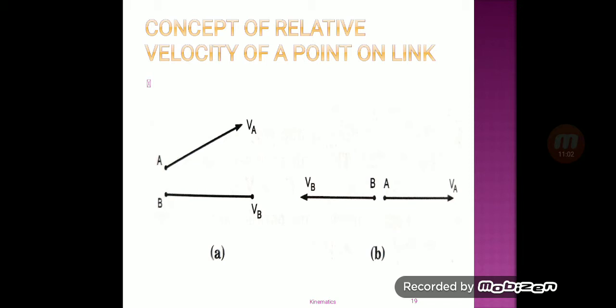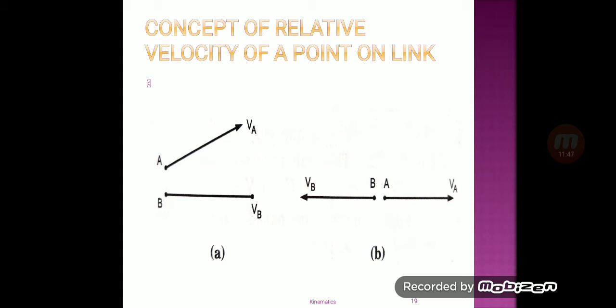If the particles A and B are moving with the velocities Va and Vb in the same direction, the relative velocity is obtained as a vector difference between them, which is given by Vba is equal to Vb minus Va. I repeat, Vba is equal to Vb minus Va, velocity of particle B minus velocity of particle A. Now let's see figure B.